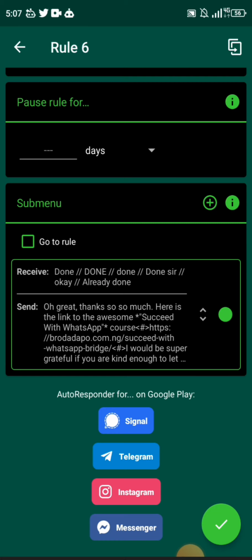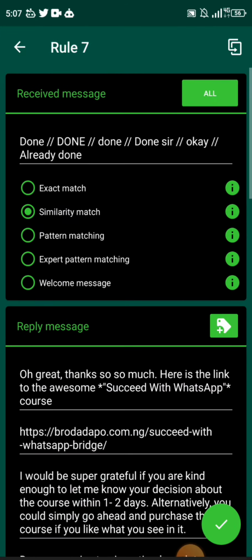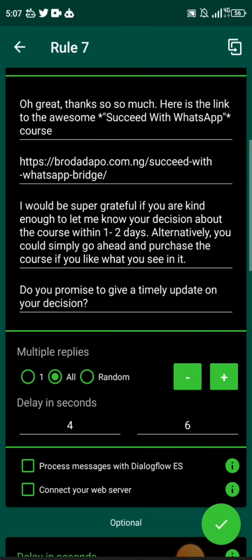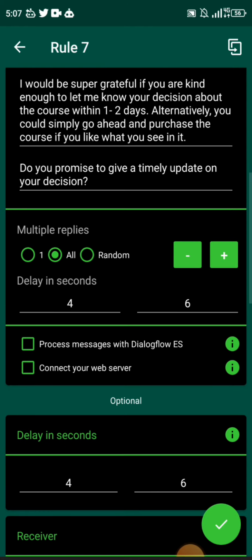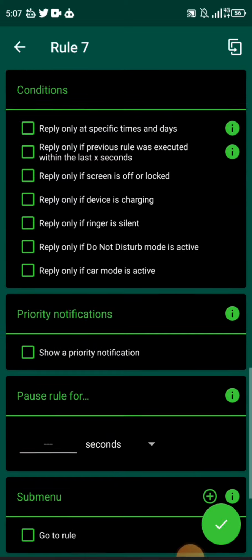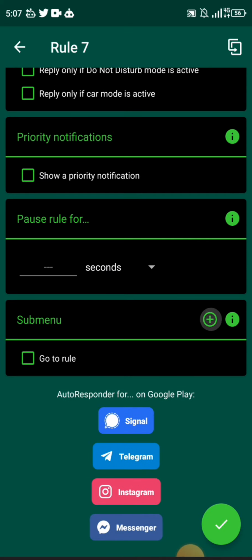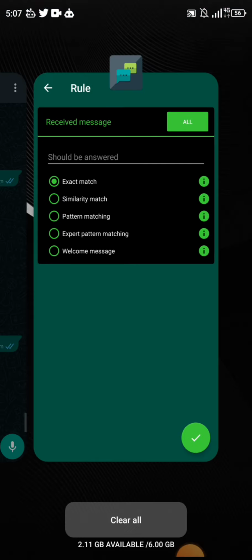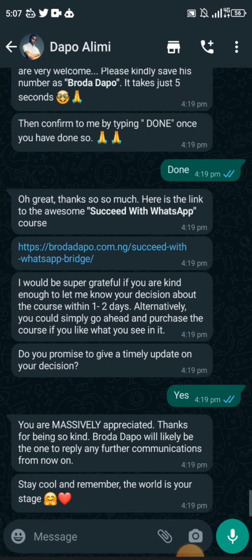So we're going to click on that sub menu again. This was the answer they gave, and this is our response. And now we have asked a question again, so we have to create another sub menu for this question. So we go down, click on sub menu, and then we put in the answer that they gave. Now, do you promise to give a timely update on your decision?